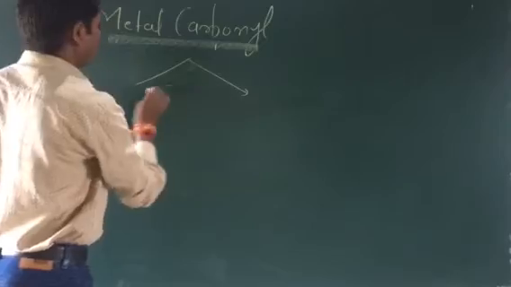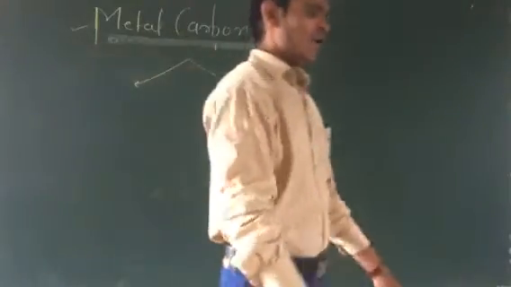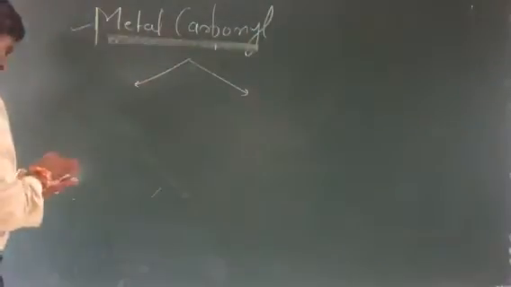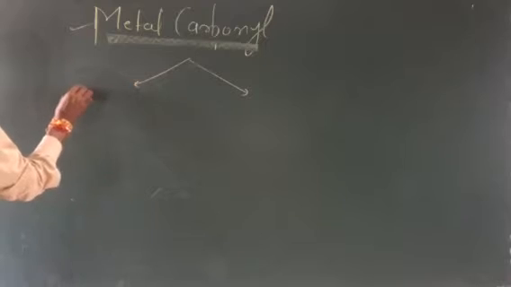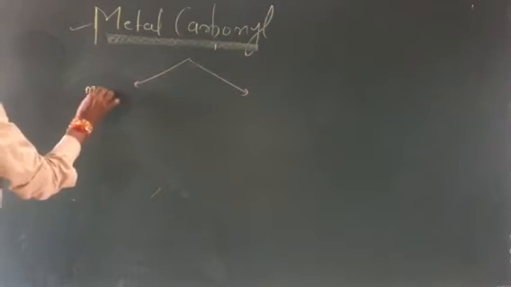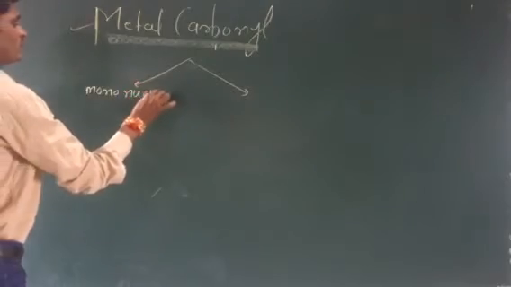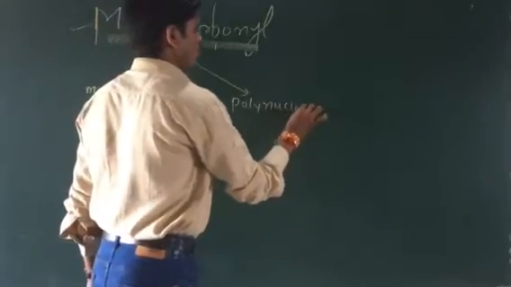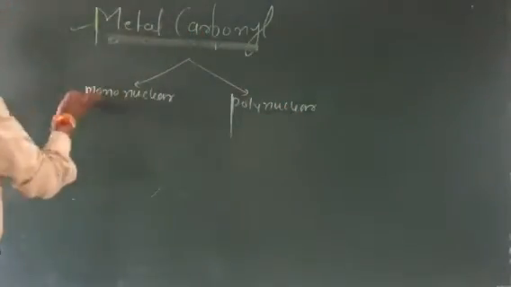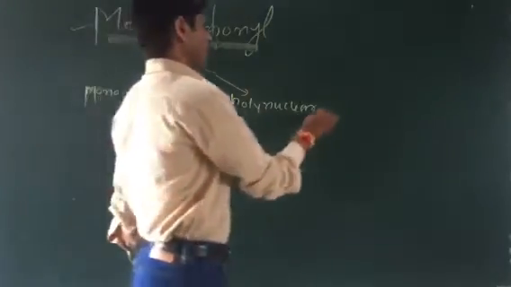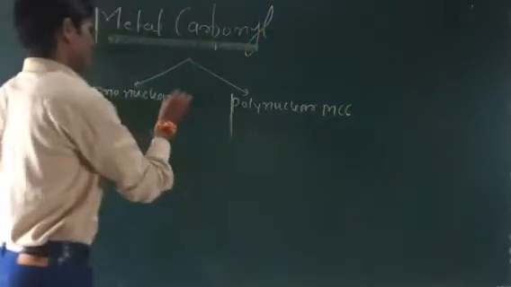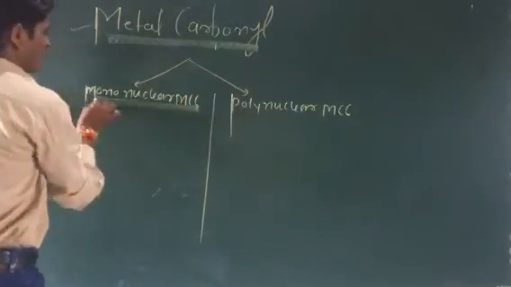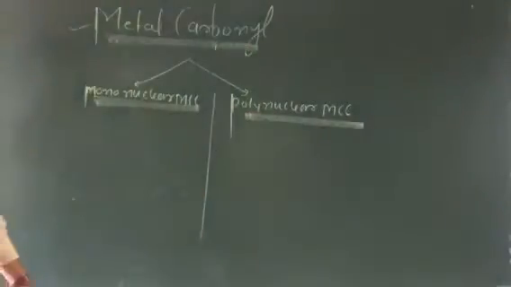This depends upon the number of transition metal atoms present in the complex. So this is a mononuclear and this one is a polynuclear metal carbonyl complex.